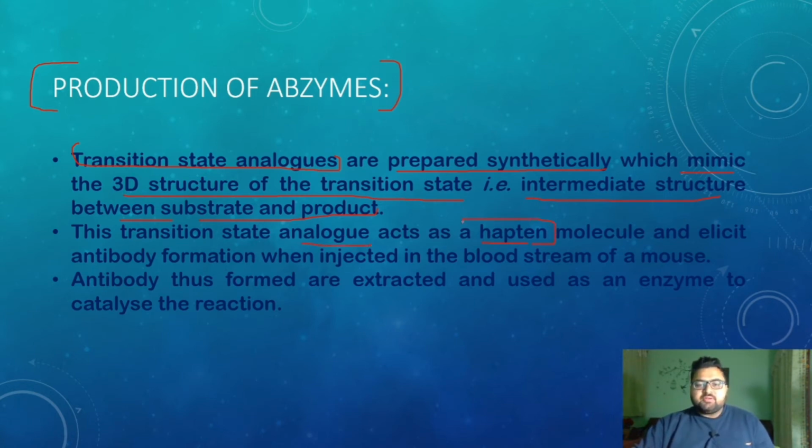The hapten is injected along with a carrier molecule, because the hapten itself acts as an antigen but is not capable of inducing the antibody response by itself. That is a different topic: we use an adjuvant, a carrier molecule, along with the hapten. So the hapten molecule elicits antibody formation.